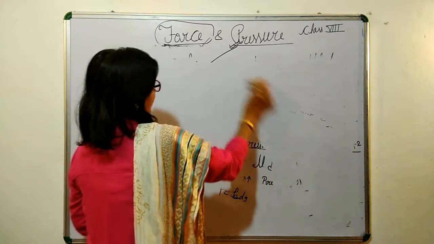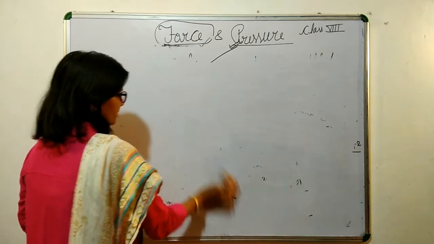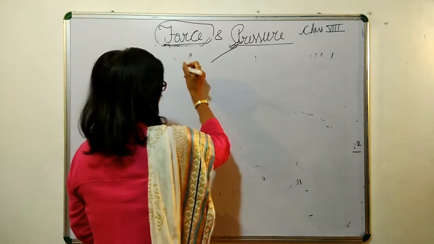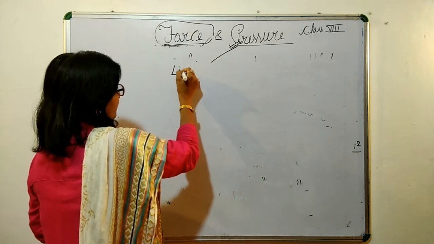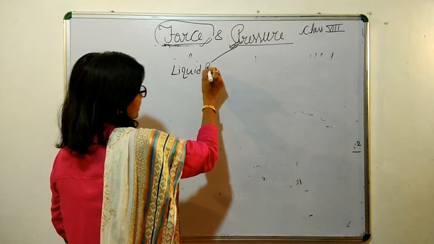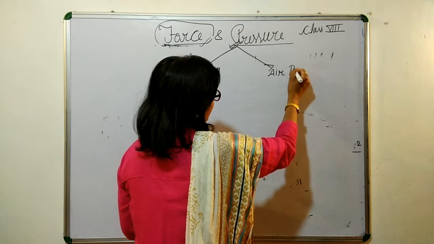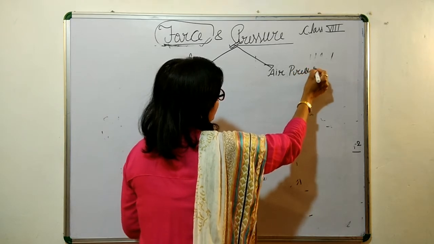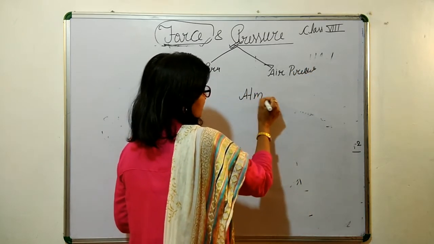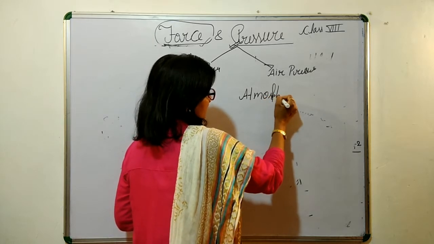Now let's see atmospheric pressure. So that was your liquid pressure; second is your air pressure. Before this, we have to know what this atmosphere is.